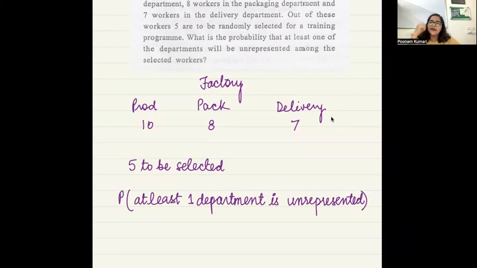So what are we supposed to find? It will be 1 minus the probability of all represented. Probability of this is equal to 1 minus, at least one department is not represented. It will be 1 minus the probability that what is happening? All are represented.